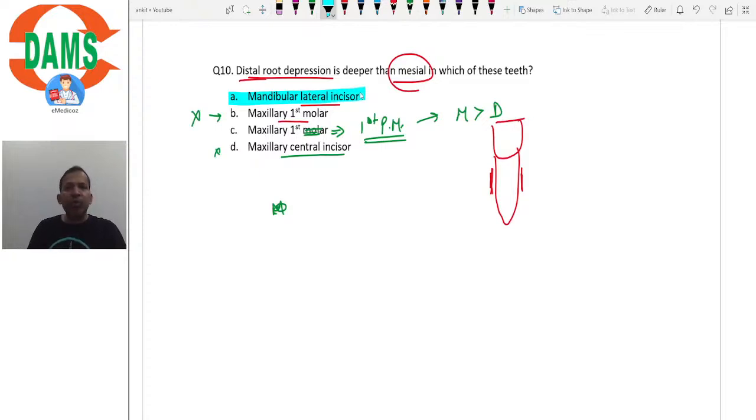So even if you didn't know whether the maxillary first molar or the mandibular first molar had a deeper mesial depression or a deeper distal depression, we can easily rule them out. Why? Because the individual root is not mentioned in the option. So if we convert option C, instead of maxillary first premolar, let's say we call it mandibular first molar, even then we can rule it out, because the specific root, whether it's the mesial root or the distal root, is not mentioned in the options. So option A, that is mandibular lateral incisor, is the correct answer here.